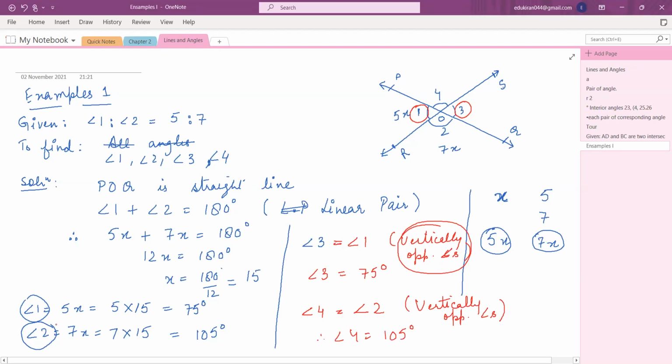So you have found all the angles. You know the value of angle 1, angle 2, angle 3, and angle 4. Right? Any problem to anyone? Mridula, Hamna, please speak up. Any problem so far? No, ma'am. Now let's move to the next example.